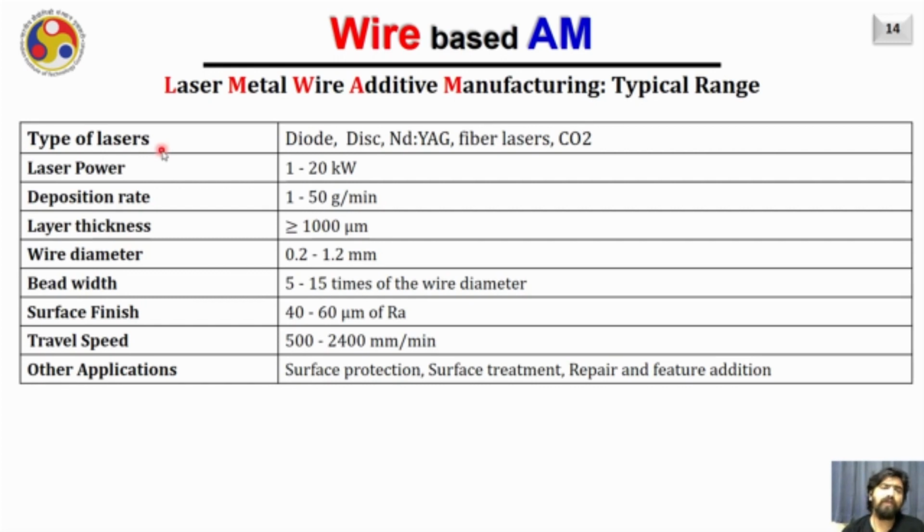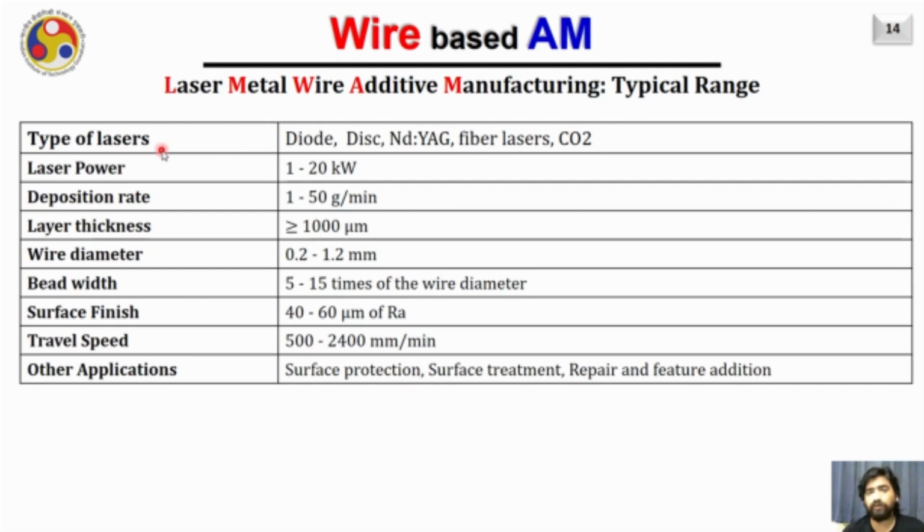Typically, in the case of laser metal wire additive manufacturing, the diode laser, disc laser, Nd:YAG laser, and fiber laser are used. However, in a few cases, the CO2 laser is also used, although it is not very efficient when processing metals. The diode lasers, which have a wavelength of around 1000 nanometer, are typically more efficient.